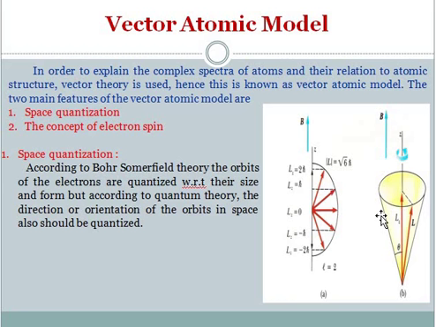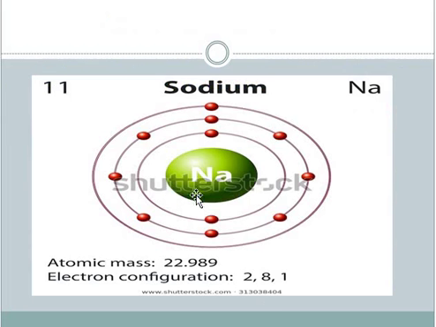The two main features of the vector atom model are space quantization and the concept of electron spin. So let us study what is space quantization. If you understand space quantization, you will understand atomic spectra. So let us see what is space quantization. Space, in the sense, is the space present around the nucleus. Suppose this is the nucleus, and if you assume there are no electrons, then there are no orbits. So therefore this is called the space.